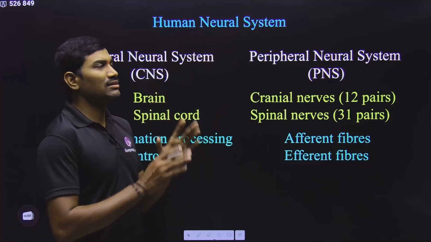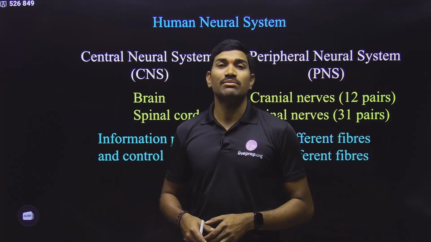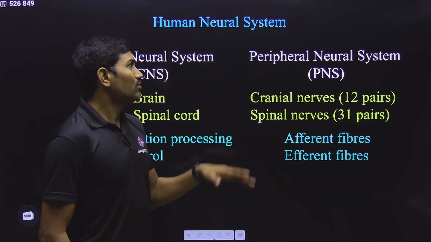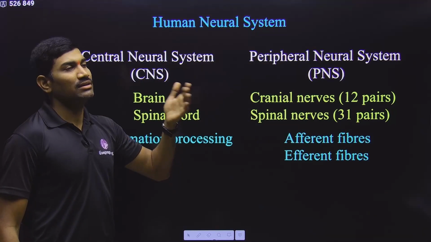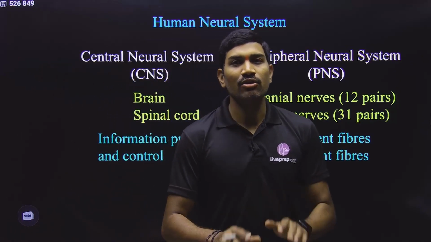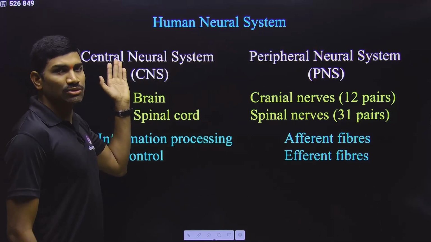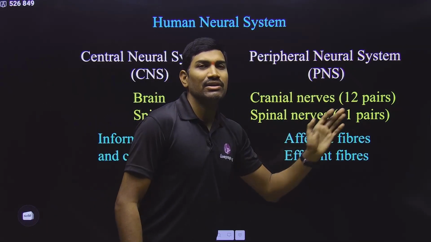Next one, now let us focus on the vertebrates. So in the case of vertebrates, this neural system is highly developed. That too, if you are talking with respect to the human, it is highly developed and very complicated. Clear? And now here they are talking about the classification of this neural system. They are classifying this into central neural system and peripheral neural system.